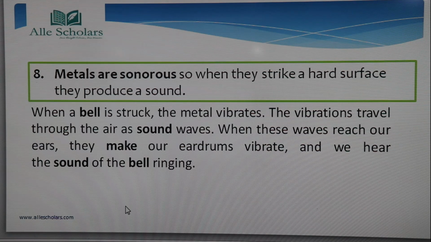Okay? So in other words, we can say that these metals have delocalized electrons within their structure. The electrons of these metals are delocalized.